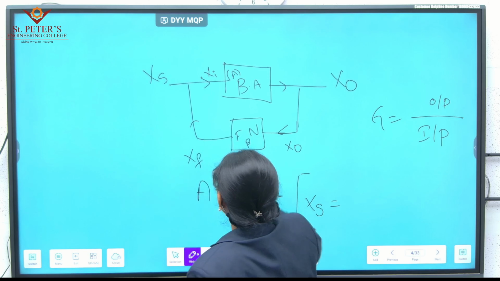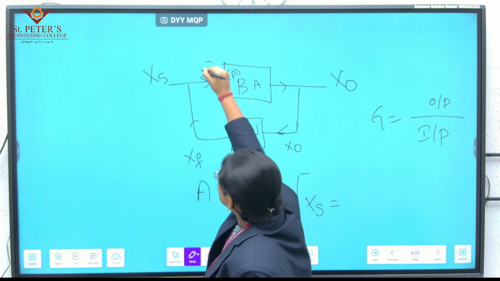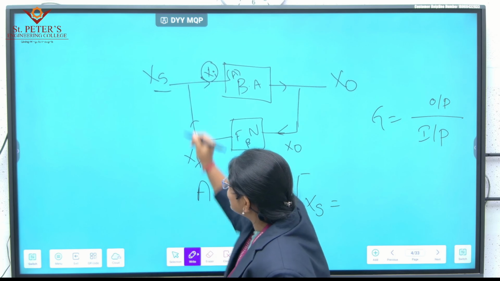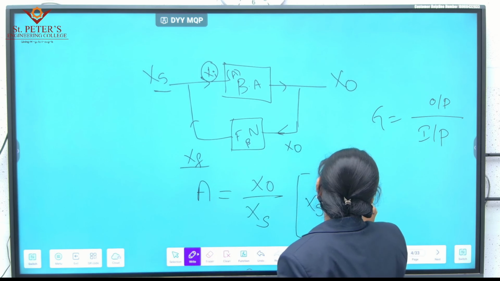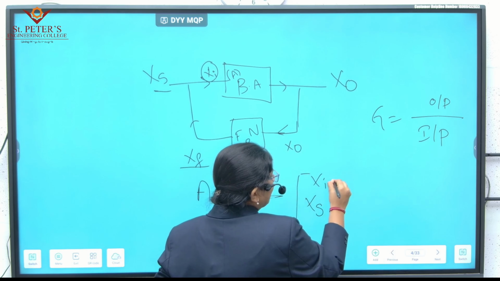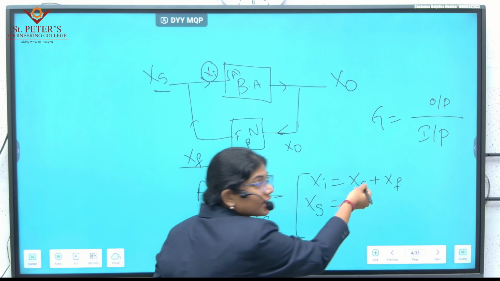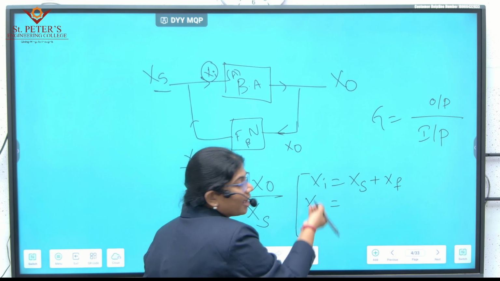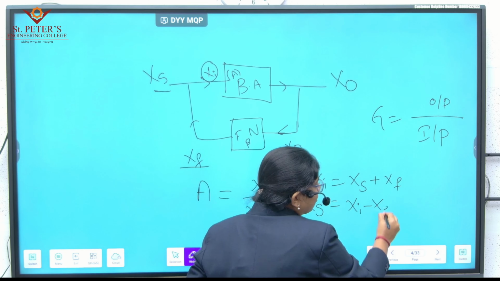Now, according to the positive feedback definition, Xi is the addition of XS and XF. So Xi is equal to XS plus XF. From this equation, we can write XS is equal to Xi minus XF.